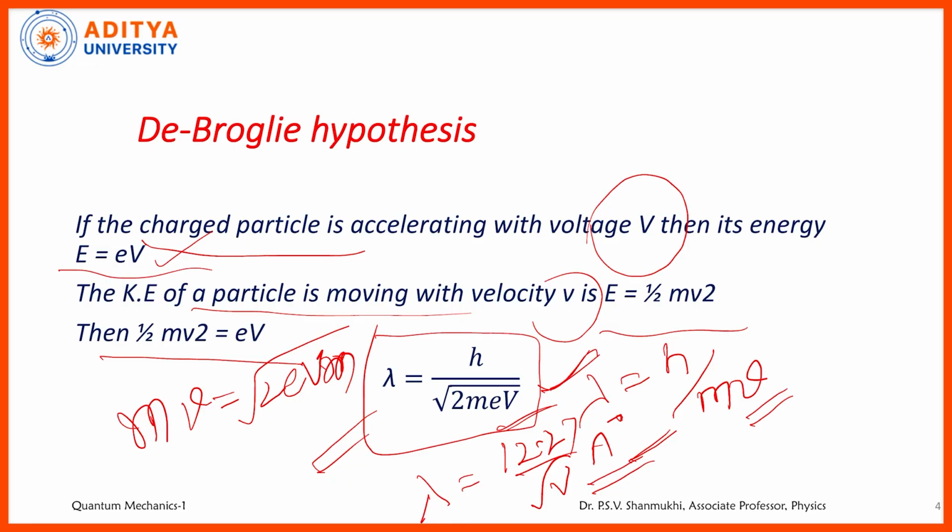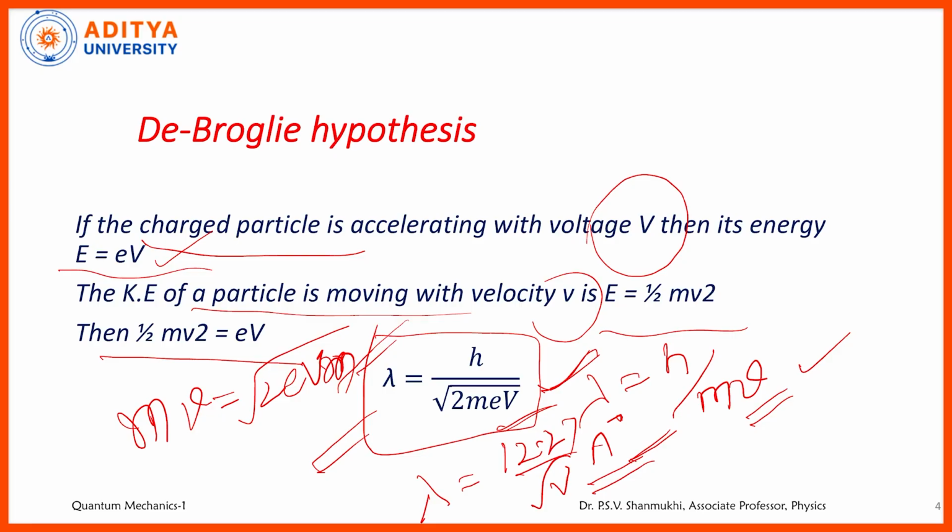So anyhow, you can use different formulae for the de Broglie wavelength. If it is moving with velocity small v, you can use lambda equals h by mv. If it is accelerating with any voltage capital V, you can use the formula lambda equals h by root over 2meV, which is suitable for any charged particle. Especially if it is an electron, then you can use the formula lambda equals 12.27 by root over V.